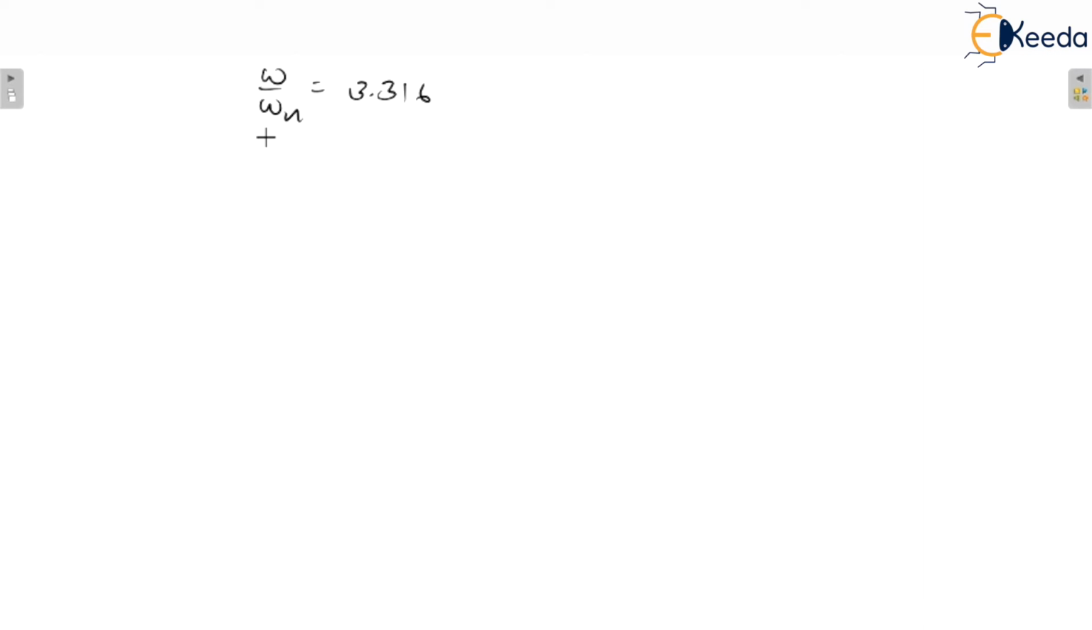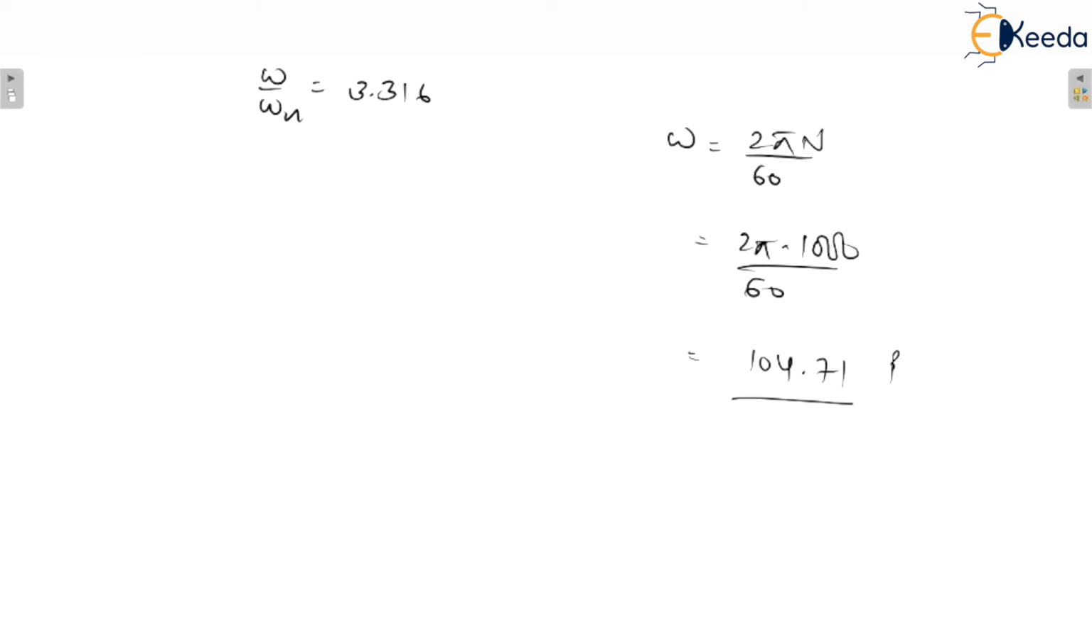And what is the value of omega? However, we calculate the omega n, so we have to put omega. We know that omega is the speed or the forcing frequency, that is equal to 2 pi n upon 60. And the n value is given in the question, 2 pi into 1000 upon 60. So you just have to solve this, and it comes out to be 104.71. Okay, this is radian per second.